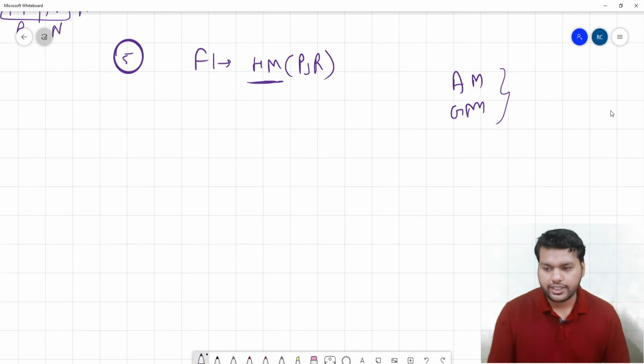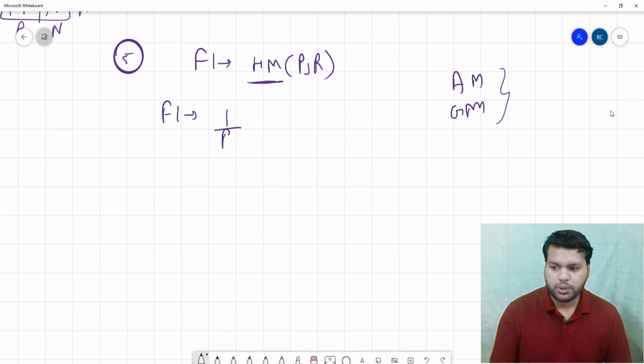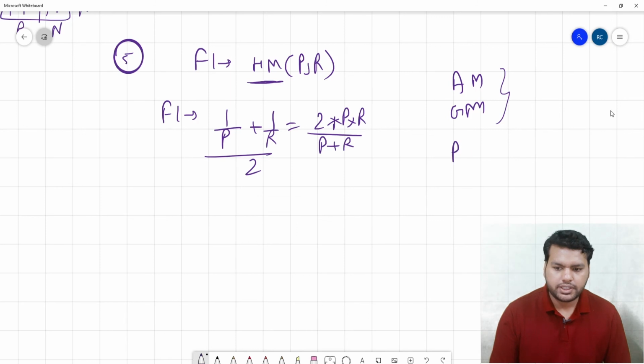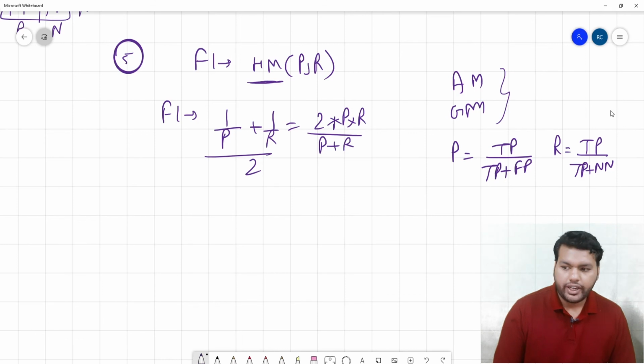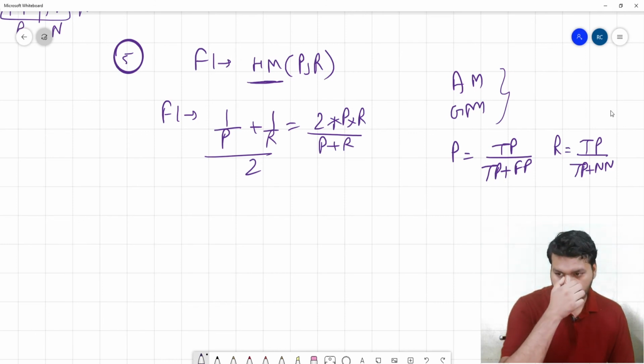Let's write the F1 formula. F1 is 1 upon (1/P plus 1/R) divided by 2, which is 2 times P times R divided by P plus R. Precision is TP by TP plus FP, and recall is TP by TP plus FN. Now I'll try to explain why we use HM.